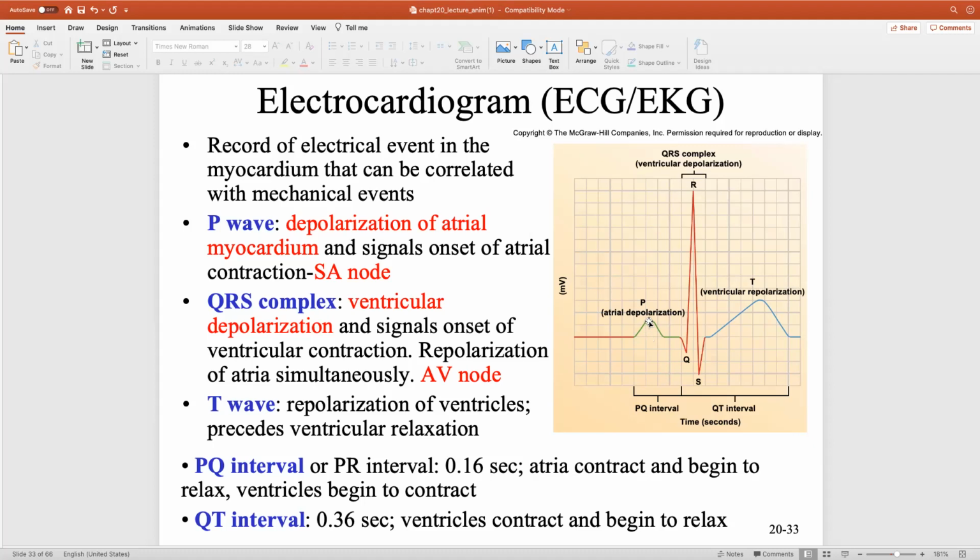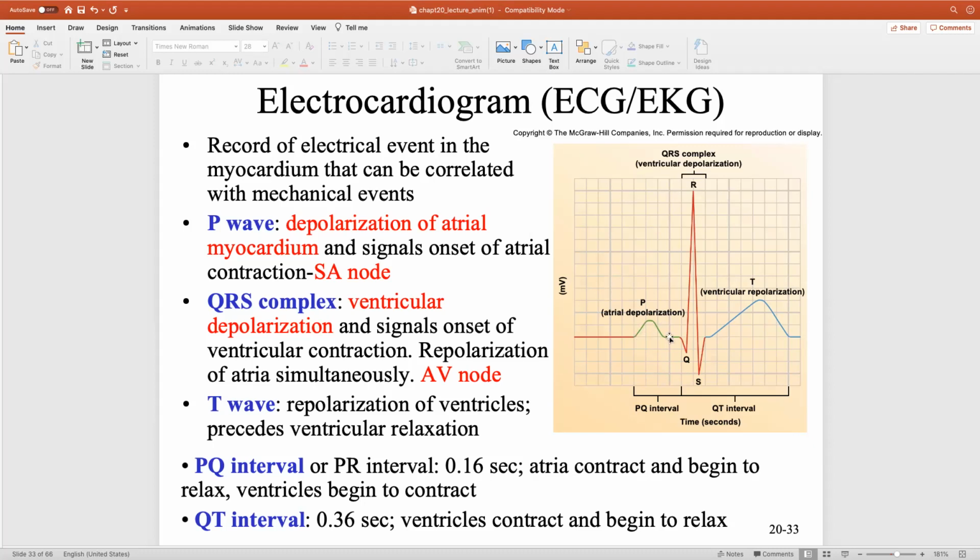Troponin needs to move tropomyosin out of the way. And then you need to have actin and myosin interact. That takes a little bit of time. So the actual contraction of the atria usually doesn't happen until halfway through the P wave. The P wave right here is just the depolarization of the atria. Halfway through the P wave is when the actual muscles of the atria start to contract and create pressure.